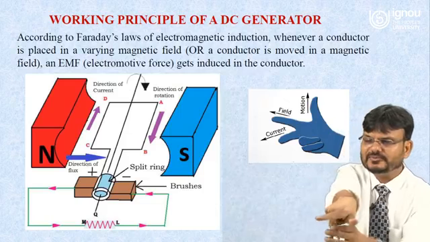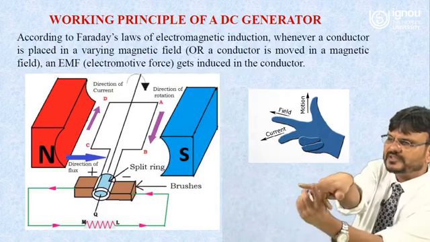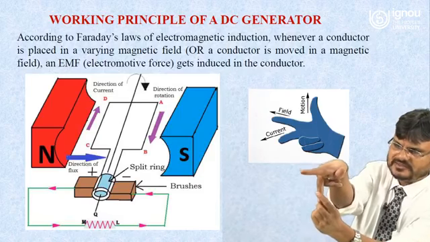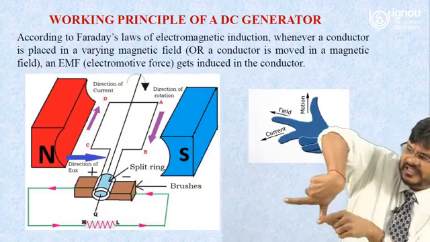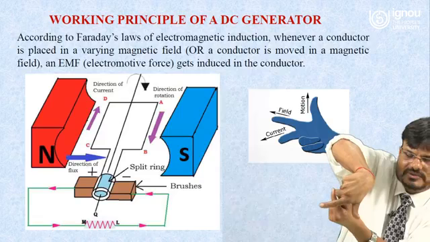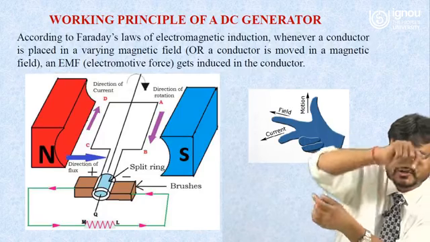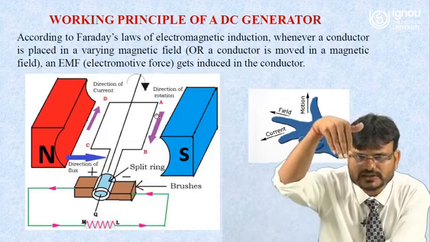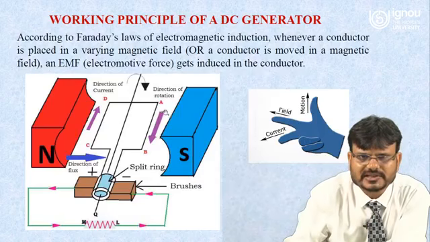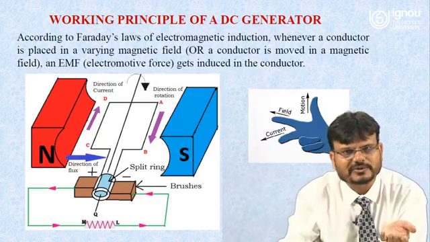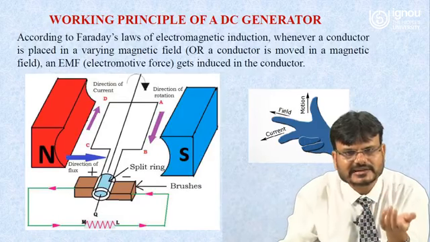So you just have to apply Fleming's right hand rule in this way. This finger will show the direction of the magnetic field, because it is a fixed north pole and south pole, and this thumb will show the direction of the conductor. So this finger will show the direction of the current produced in the coil. Here you can see this is the direction of the magnetic field, and the direction of movement of the conductor is from top to bottom. So what is the direction of the current? It is from A to B. So this is how you can apply Fleming's right hand rule to get the direction of the current.